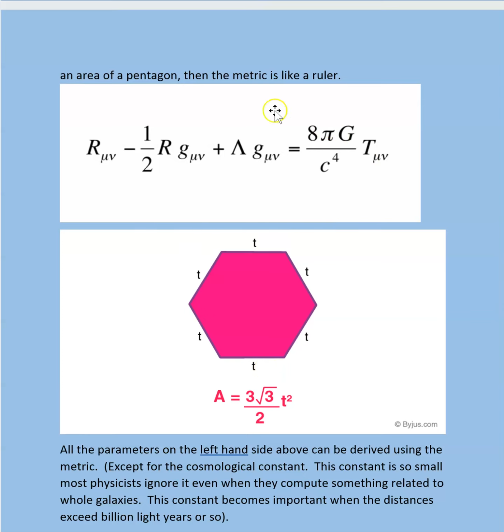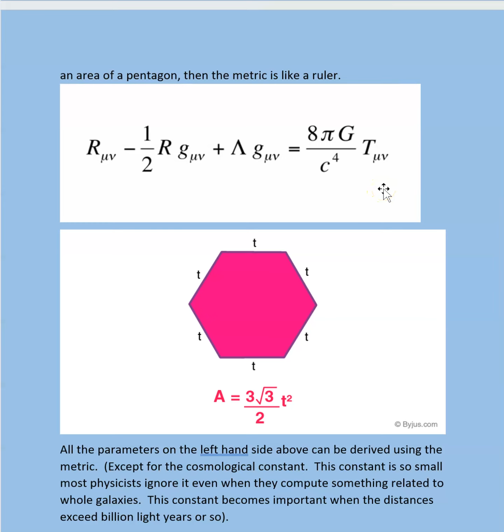So it's like that. So Einstein's field equation is like the area of a hexagon, and we need a ruler to measure, and that ruler is the metric, and that metric is dependent upon the energy flow of the situation that we are considering.